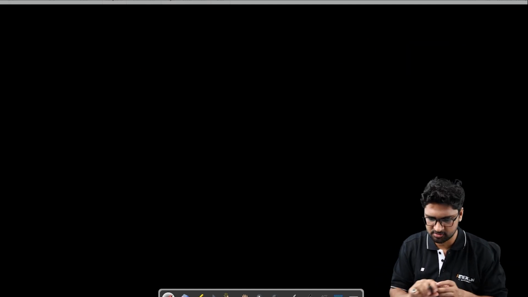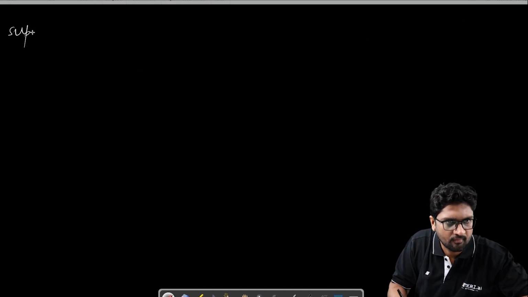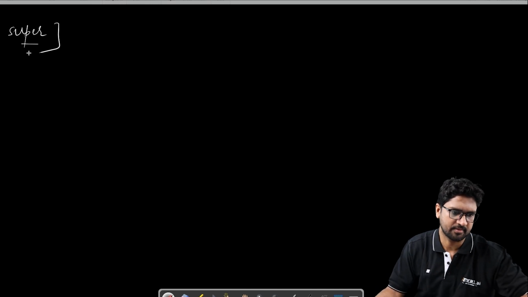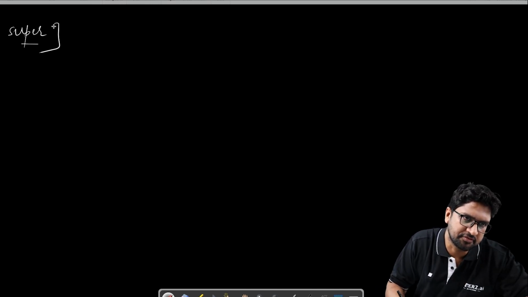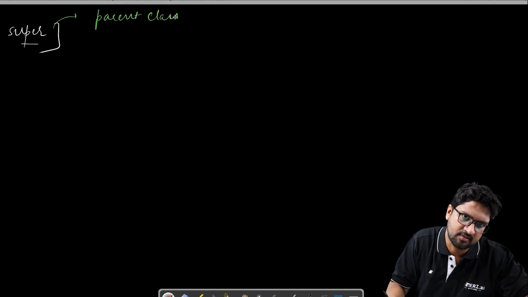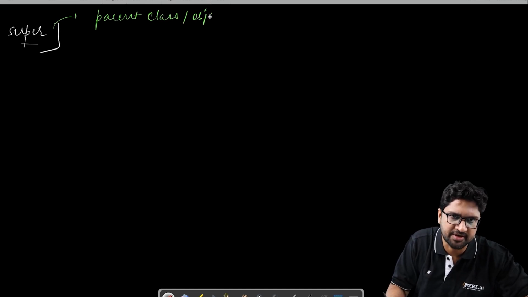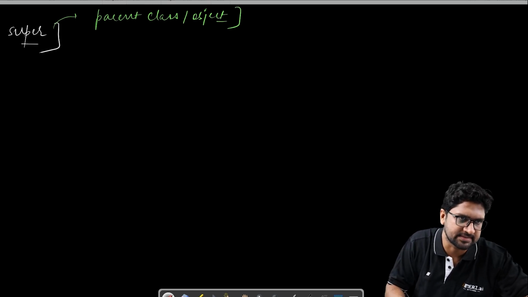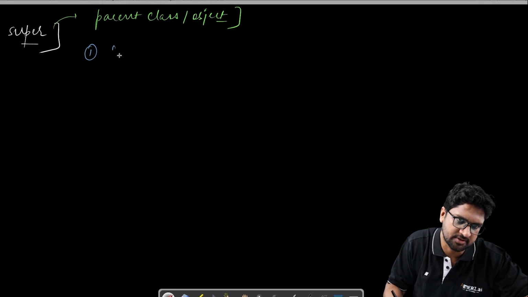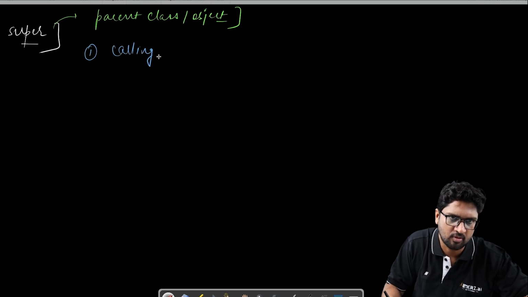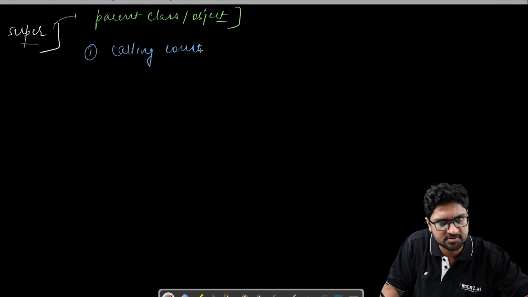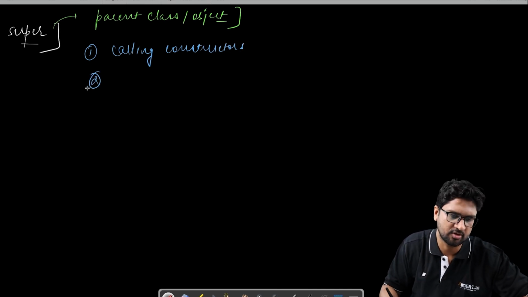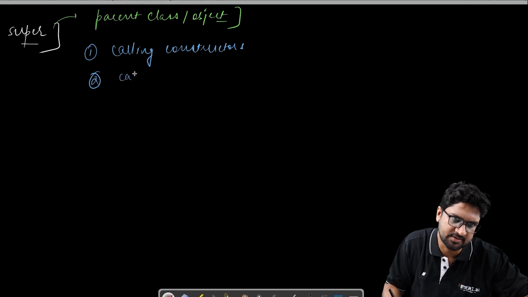So if I go and talk about the super, right? Super is normally used to reference the parent class or the object, right? And it could be used for three things. It could be used for calling the constructor, calling constructors. It could be used for calling methods,